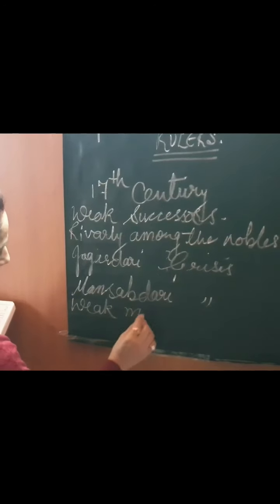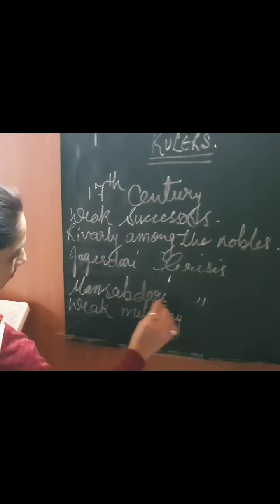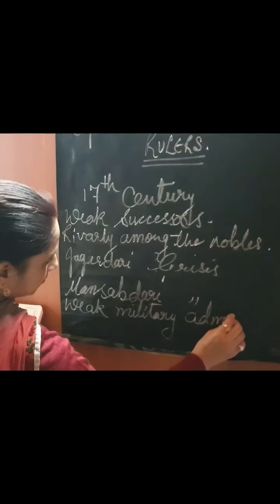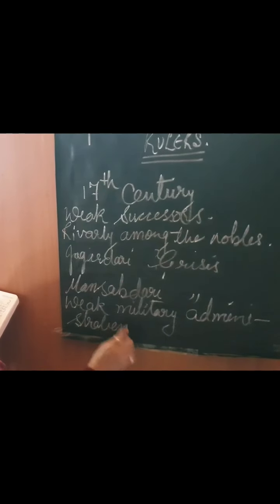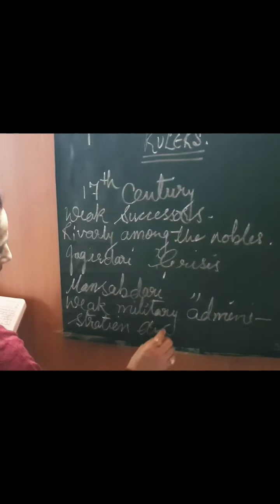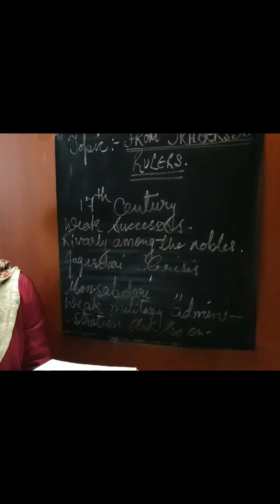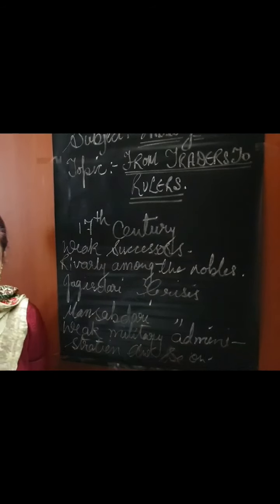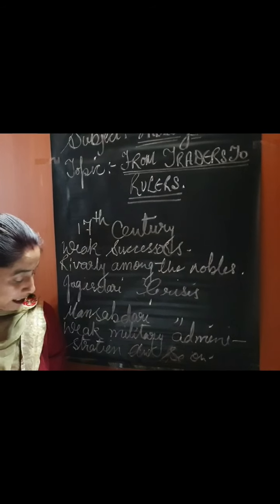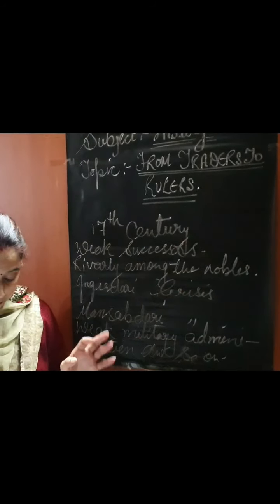Then weak military administration, and so on. This is what we did in our previous chapter. We also had the wars of succession, Aurangzeb's policies, and foreign invasions. Slowly, these weakened the empire.